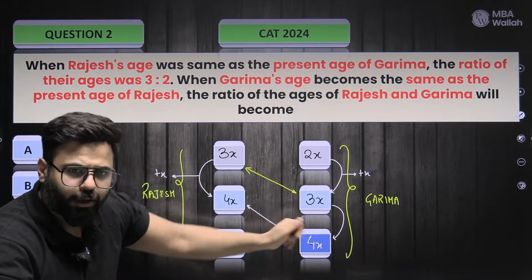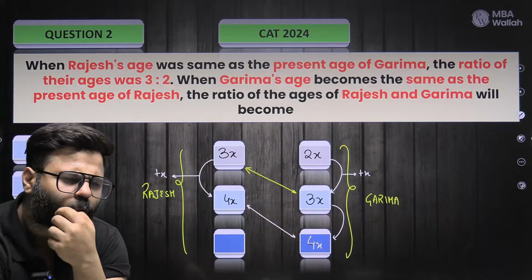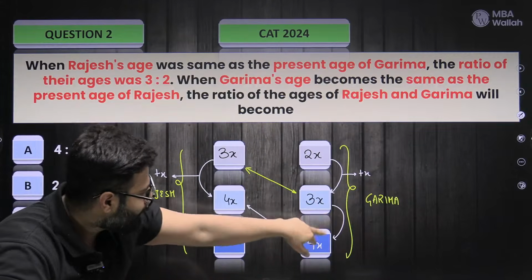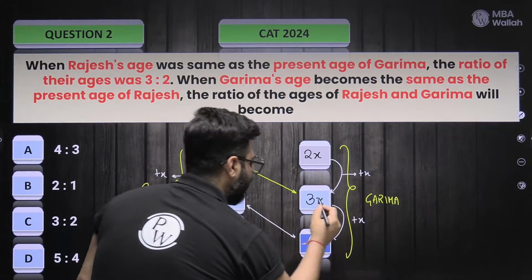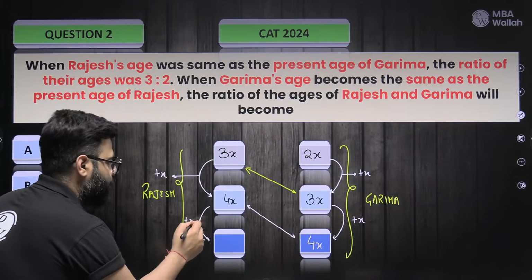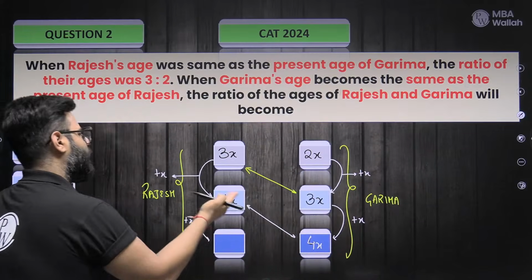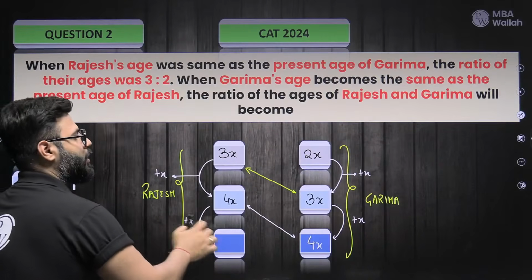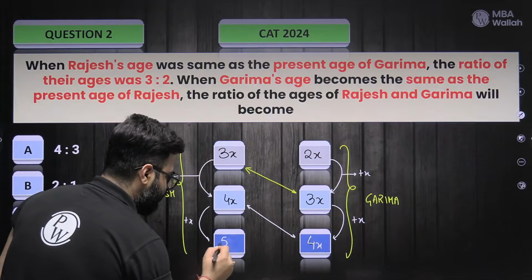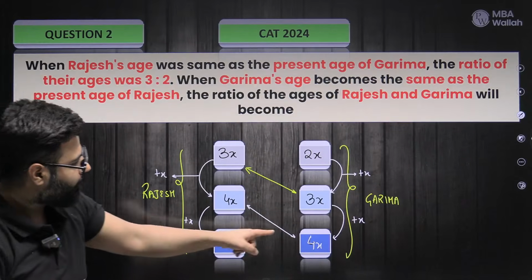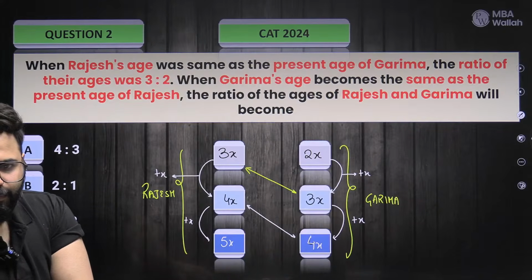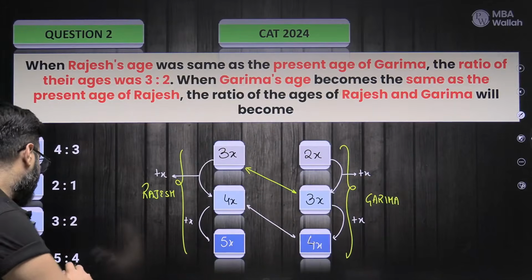Garima growing from 3x to 4x. How many years later are we talking about? X years later, isn't it? Because she will take x years to go from 3x to 4x. That means Rajesh will also get x years to grow, because while she is going from 3x to 4x, in the meantime Rajesh will also grow by x years and become 4x to 5x, isn't it, guys? So what is their ratio of ages at this point of time, when Garima becomes the present age of Rajesh? 5:4.